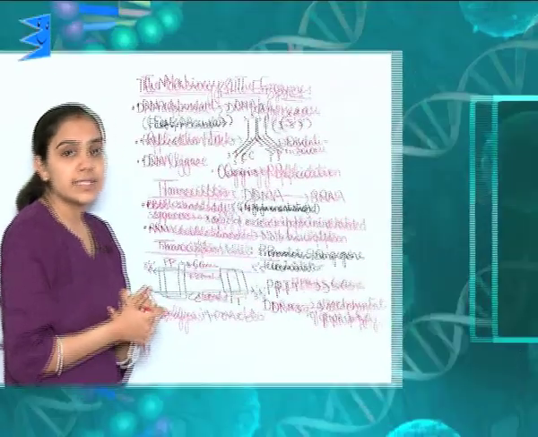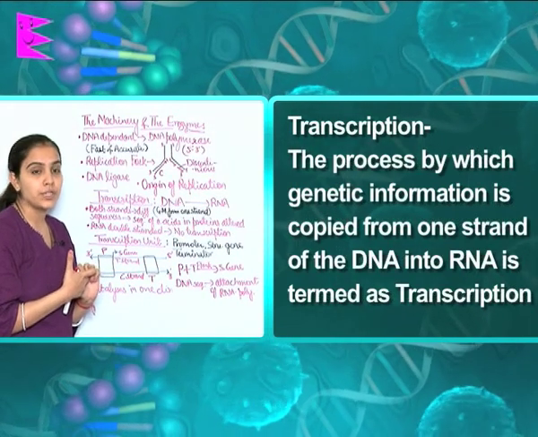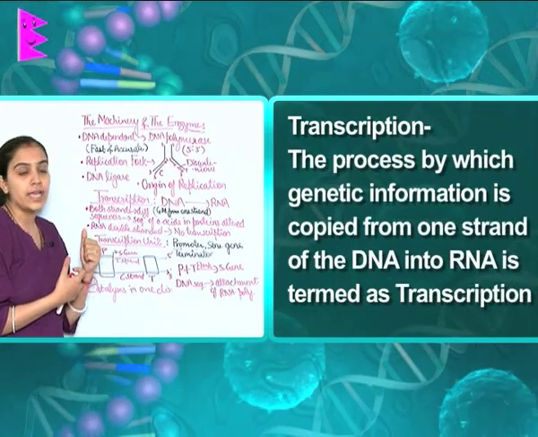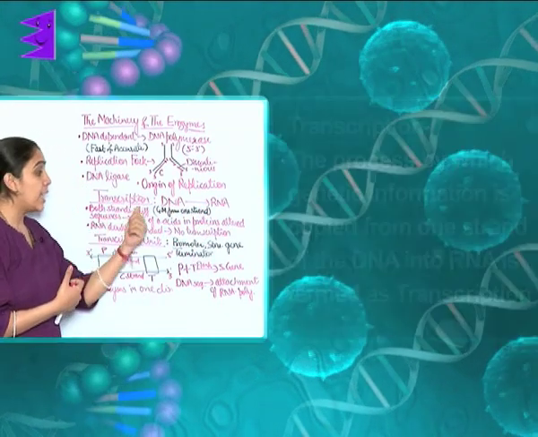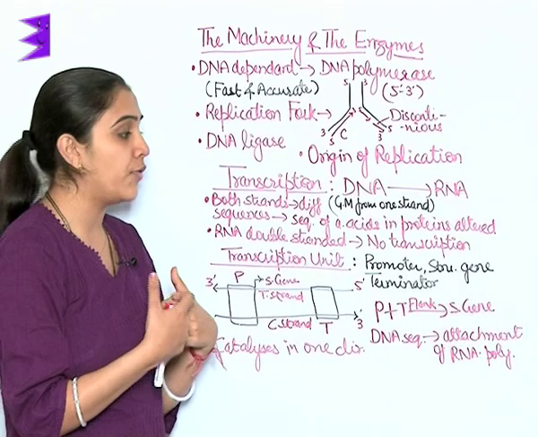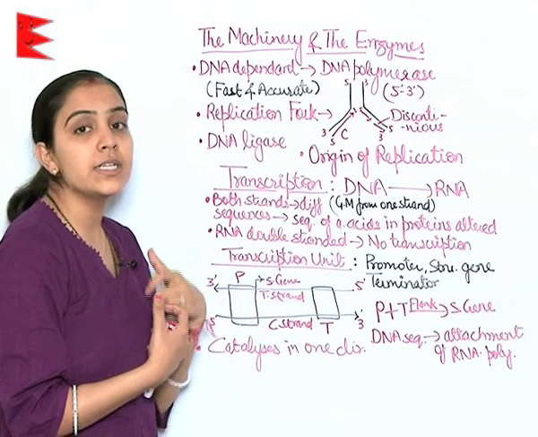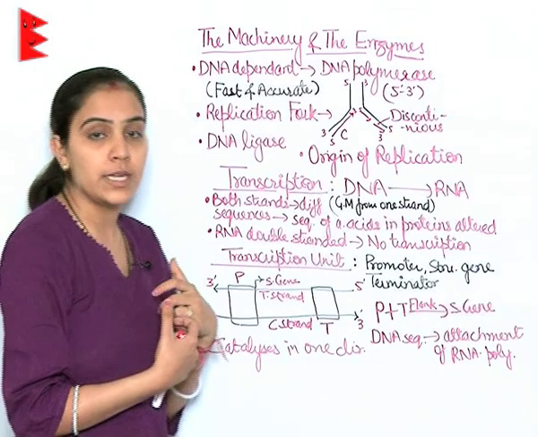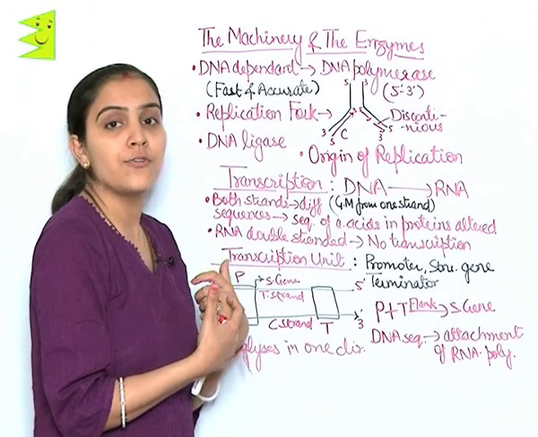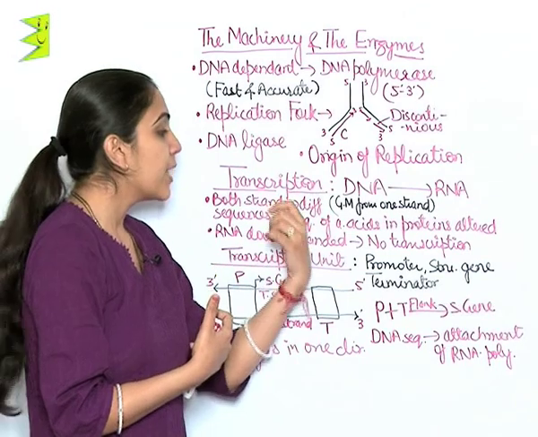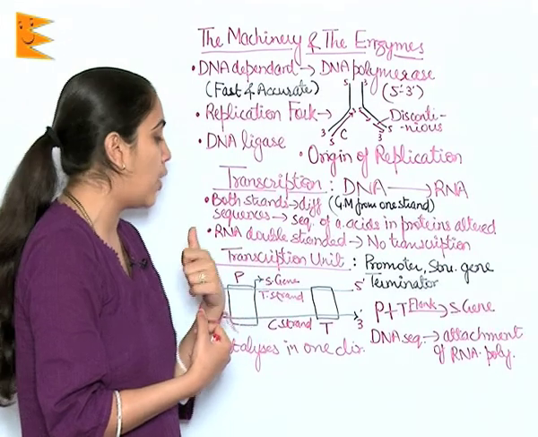Transcription. Transcription is the process of copying of genetic information from one strand of DNA into RNA. If both the strands of DNA were involved in transcription, then different sequences would be formed in RNA, and thus when it goes into the formation of proteins, the sequence of amino acids in proteins would be altered.